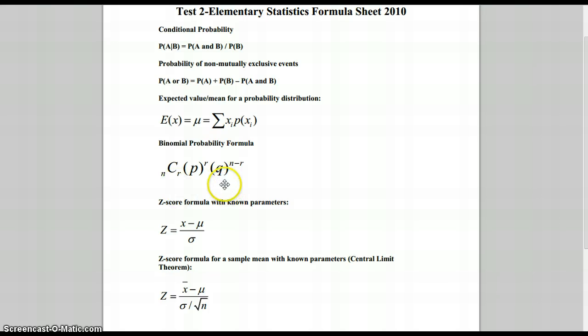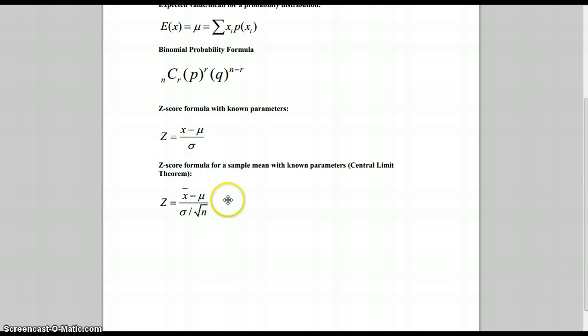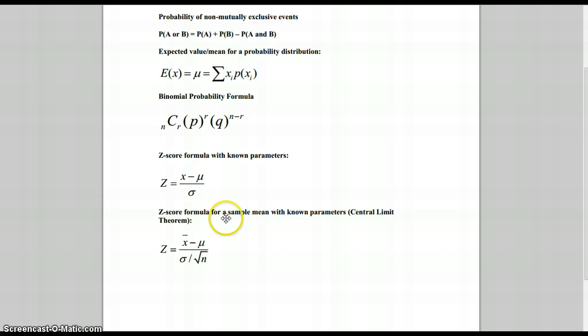The binomial probability formula. And then the new thing for chapter 6, which you should have done last week, is the central limit theorem. Notice the only difference is instead of analyzing one piece of data, we're looking at the group mean. Regardless of the distribution you're pulling from, if you take repeated samples of the means from each of those samples and plot those, you'll get a normal distribution, which is why we can use that z-score formula there. So that's really powerful.